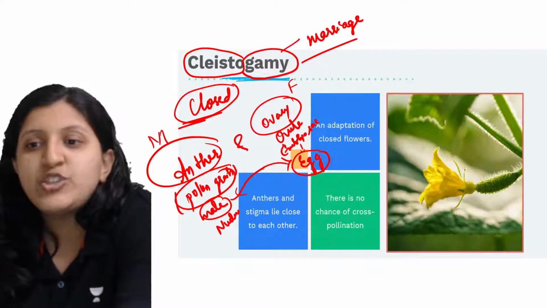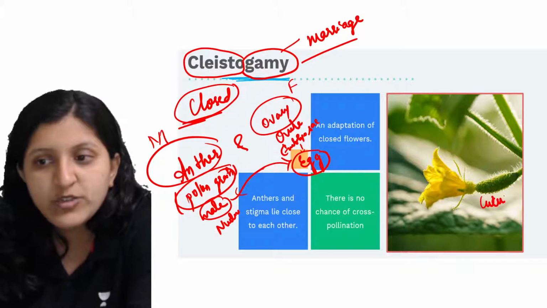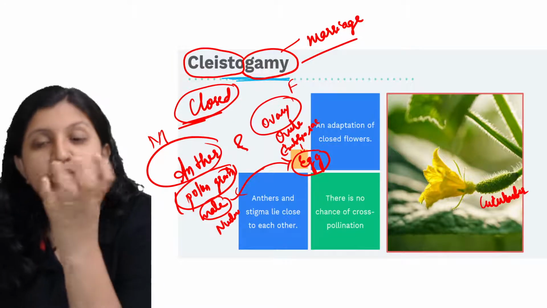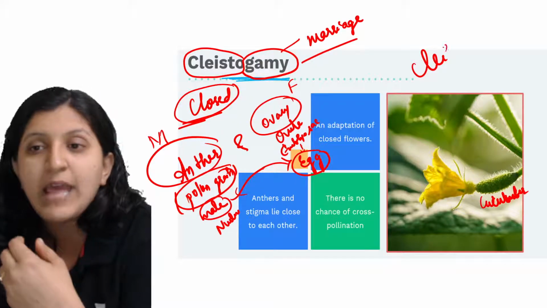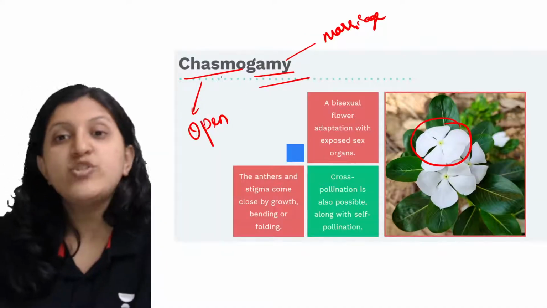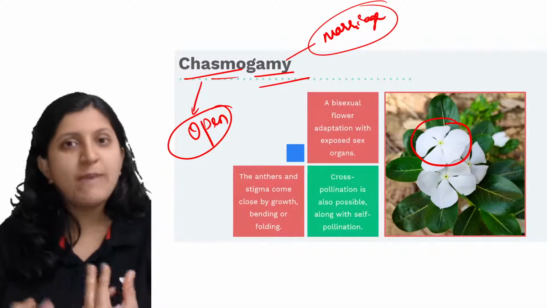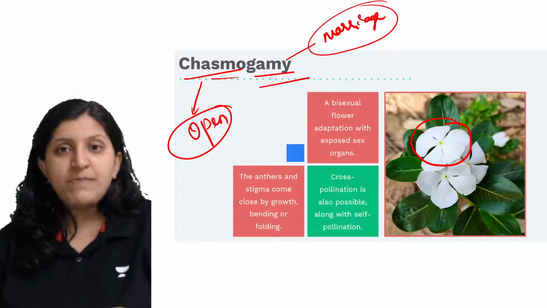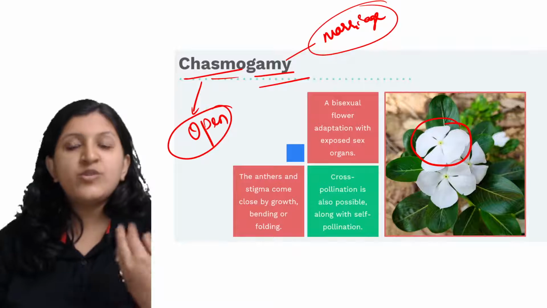Let's say this is a cucumber flower. Earlier this was not bloomed. Once the pollination and everything is done, this can bloom, so that means this can be a cleisto one. Now, based on different characteristics, when we mention chasmogamy, it is an open marriage. What exactly is chasmogamy or open marriage? It is ready to accept pollen grain from different plants also. It is not waiting for its own pollen grain to come and reach the stigma.